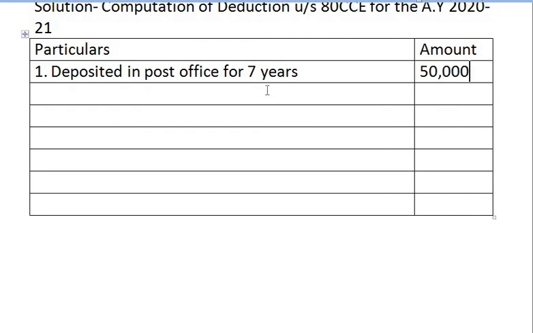Second point is purchased NSC of rupees 30,000 from post office. NSC 8th issue, if it is purchased, it is eligible for deduction. So, purchase of NSC. Amount given in the sum is 30,000.